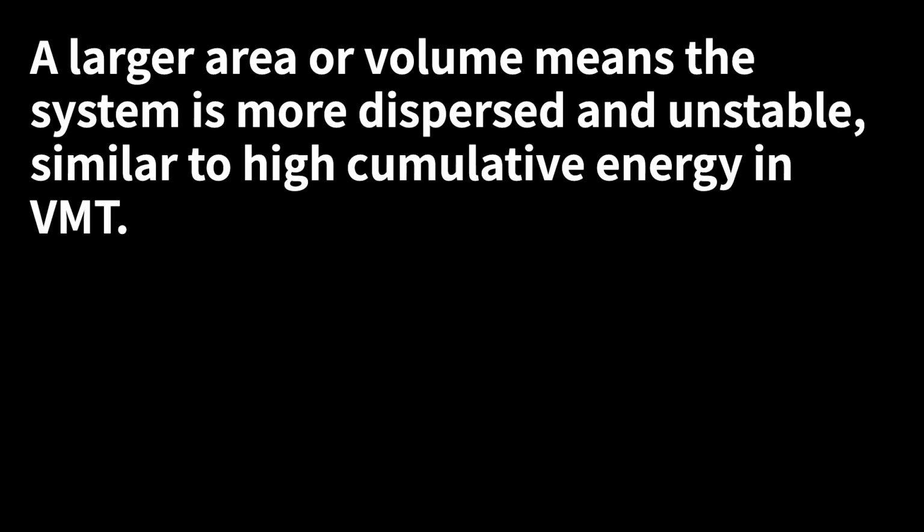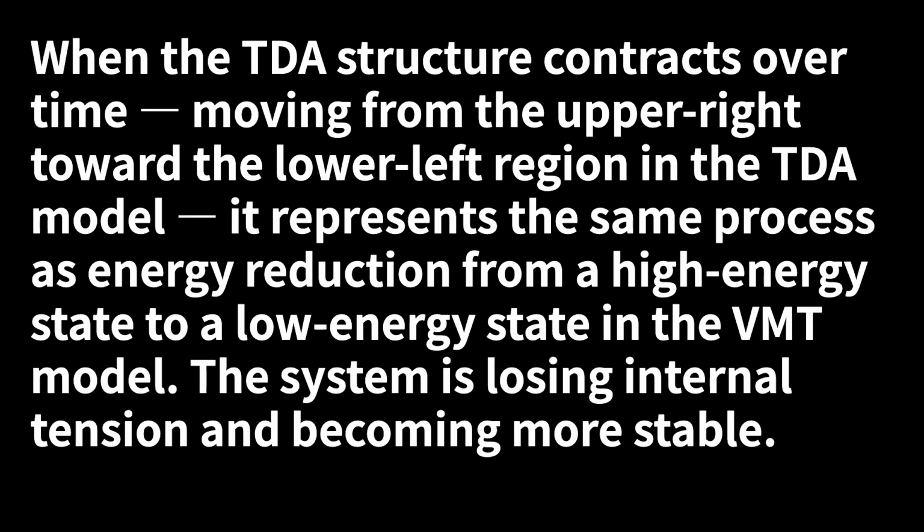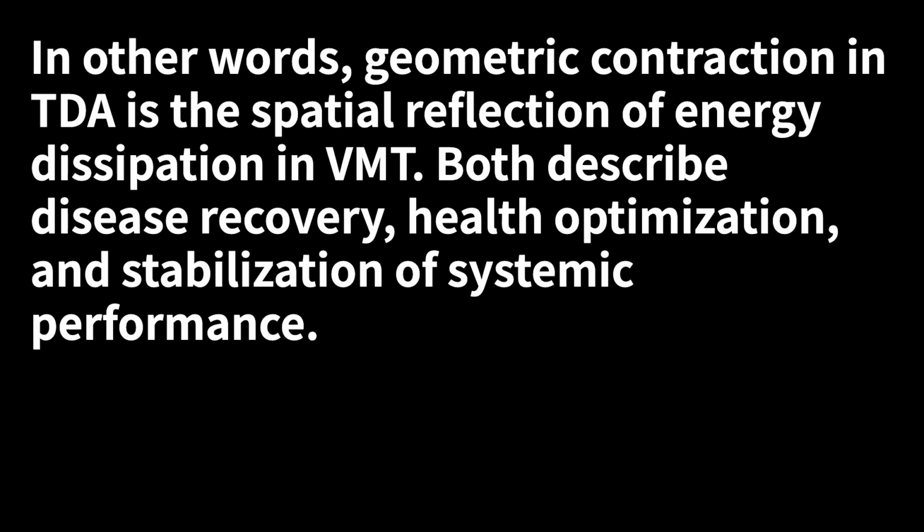each time period. A larger area or volume means the system is more dispersed and unstable, similar to high cumulative energy in VMT. When the TDA structure contracts over time, moving from the upper right toward the lower left region in the TDA model, it represents the same process as energy reduction from a high energy state to a low energy state in the VMT model. The system is losing internal tension and becoming more stable. In other words, geometric contraction in TDA is the spatial reflection of energy dissipation in VMT. Both describe disease recovery, health optimization, and stabilization of systemic performance.